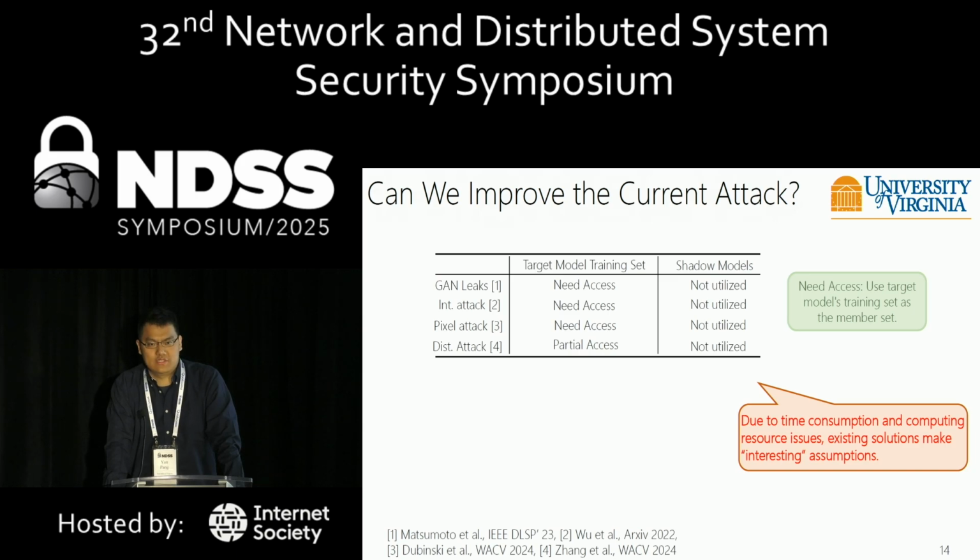And for the same reasons, they don't use the shadow model technique. But we think in some scenarios, it might be hard for the attacker to access the target model's training set. And also, the attack with the shadow model technique is more general, because in the real world, we cannot directly use data from the target model to train the attack model.